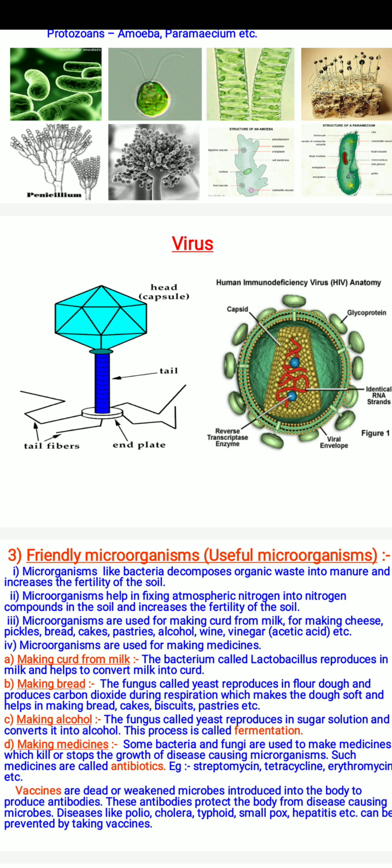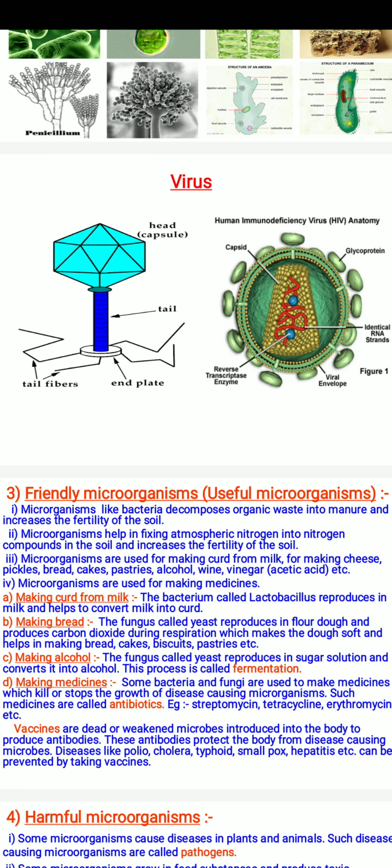Making alcohol: the fungus called yeast reproduces in sugar solution and converts it into alcohol. This process is called fermentation. During fermentation, the microorganism converts the sugar solution into alcohol.